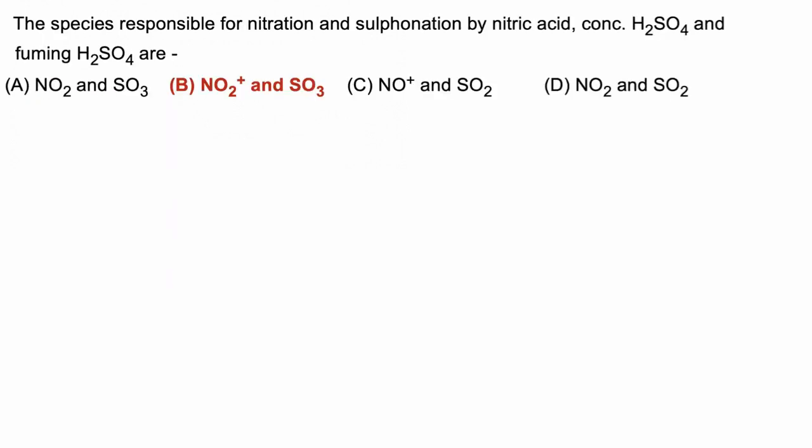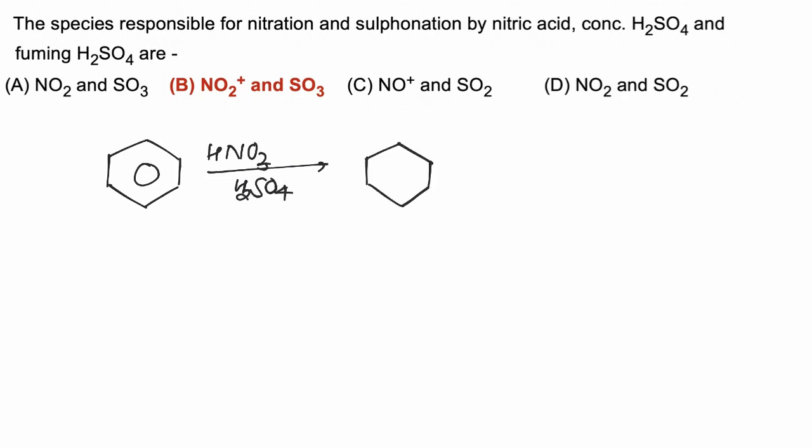In this question, we have to find which of the following species are formed when nitration and sulfonation reactions are done. During the nitration reaction, when benzene is treated with nitric acid in presence of H2SO4, nitrobenzene is formed as a product.